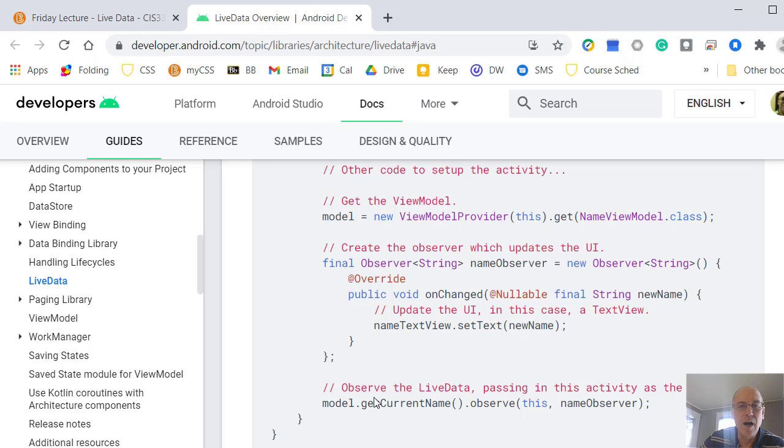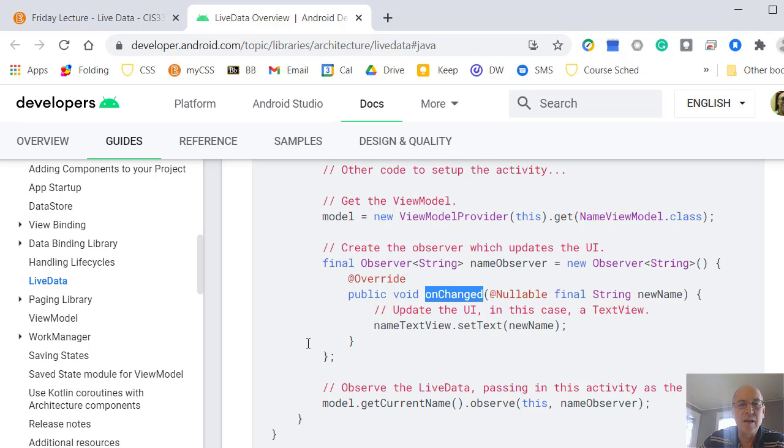We're going to create an observer object, and it's going to have one method in it, an onChange method. This is like what we do with buttons when we create an onClick method, a listener for buttons. It's kind of similar format here. We declare an observer, give it some name, and create a new observer. And again, we're observing a string because the variable we're watching is a string variable. So these are all strings here, and we'll be given a new string there.